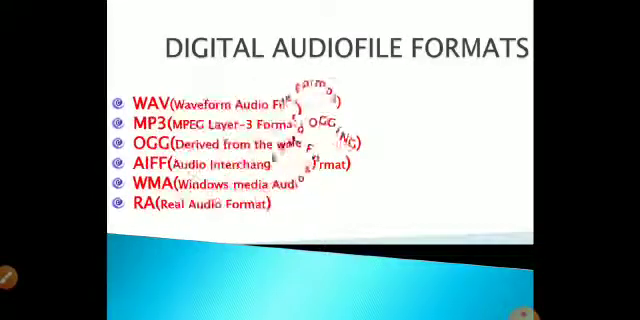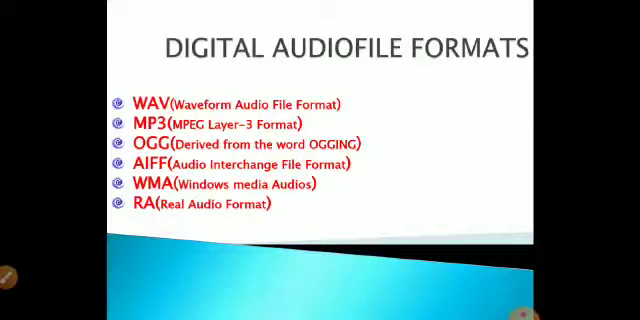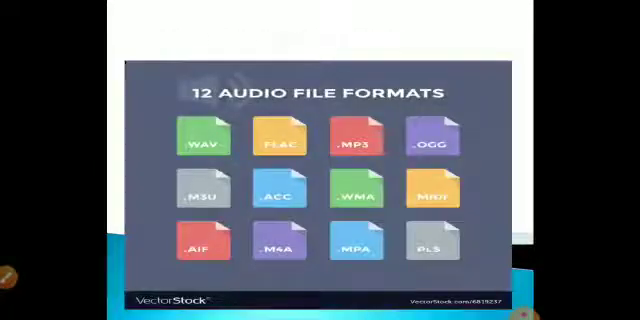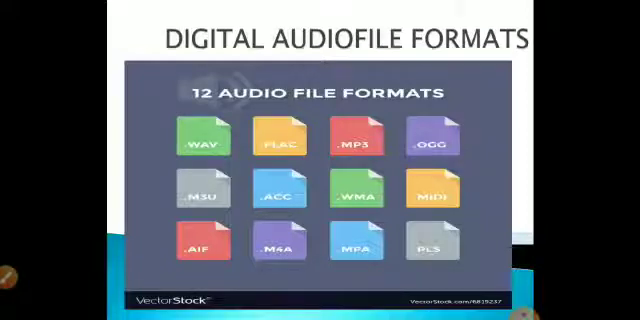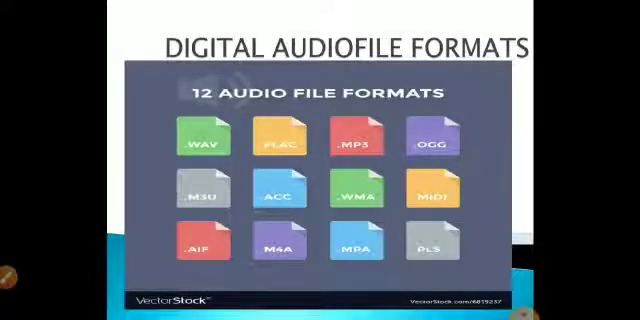WAV files are saved with the extension .wav, and MP3 files are saved with the .mp3 extension. OGG files, named from the word Vorbis, are represented as .ogg. WMA is also a Windows media kind of file, and MIDI files are used to store audio wave files, analog audio wave files.